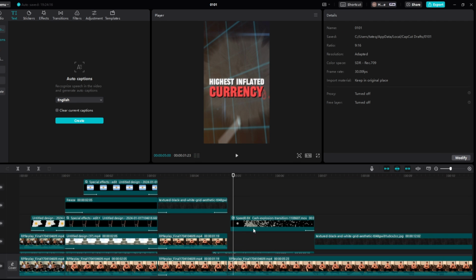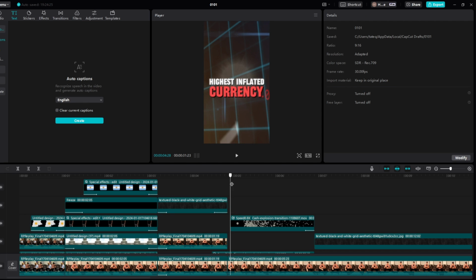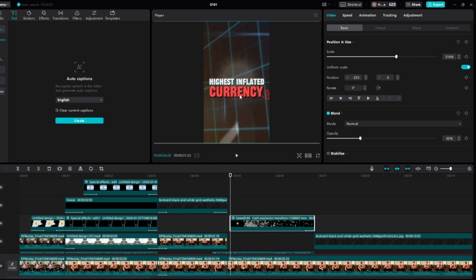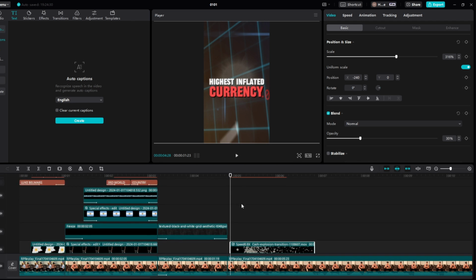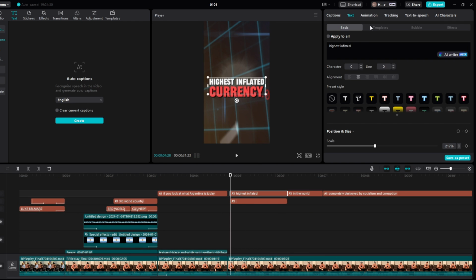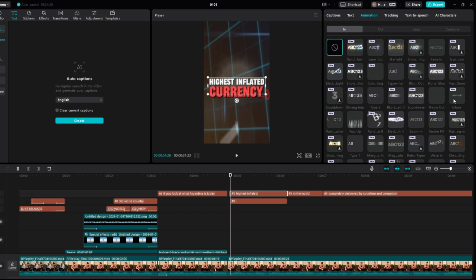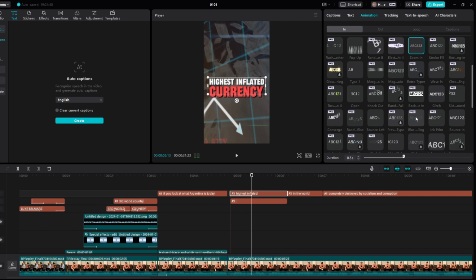And then as you can see with this, it's not actually in the center. So if we just bring it over slightly, just again, just like so, perfect. Today, highest inflated. And then what we're going to do is add an animation on this. And now we need a word for word type of thing, so I believe you can do this. Yes, bouncing.